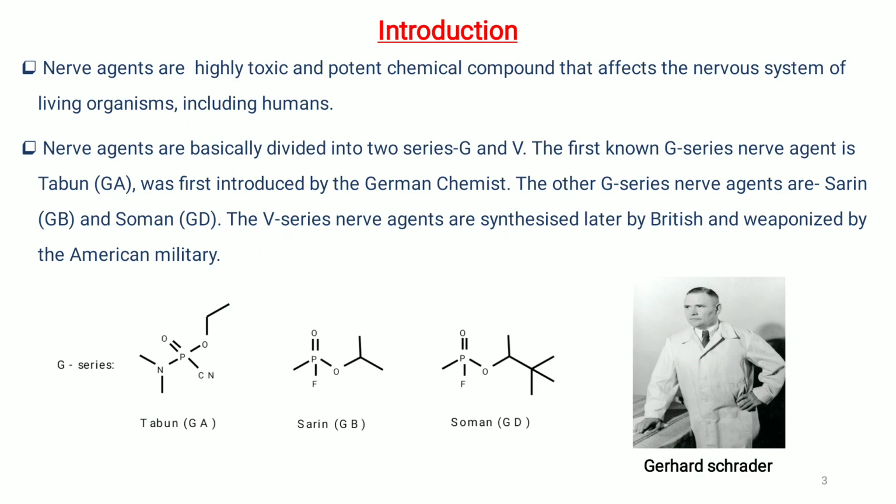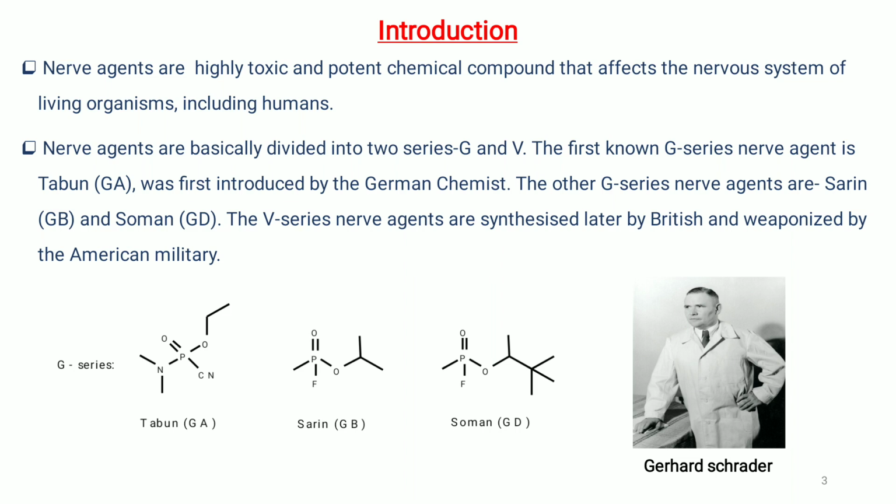Introduction. So what are nerve agents? Nerve agents are highly toxic and most hazardous chemical compounds. They have a harmful effect on the health of living organisms, including humans. These agents are considered weapons of mass destruction and have been developed primarily for military purposes. They are extremely hazardous and pose a significant threat to the civilian population.